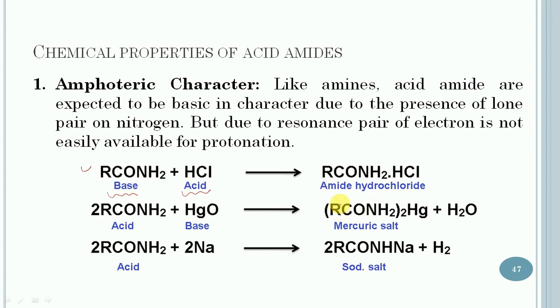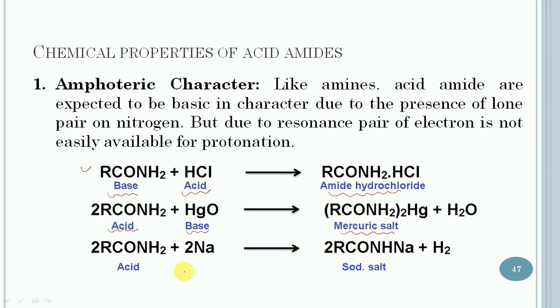Finally, it will give amide hydrochloride. In the second case, the amide is treated with mercuric oxide, which will act as a base, and the amide will act as an acid, and finally a mercuric salt will be formed.